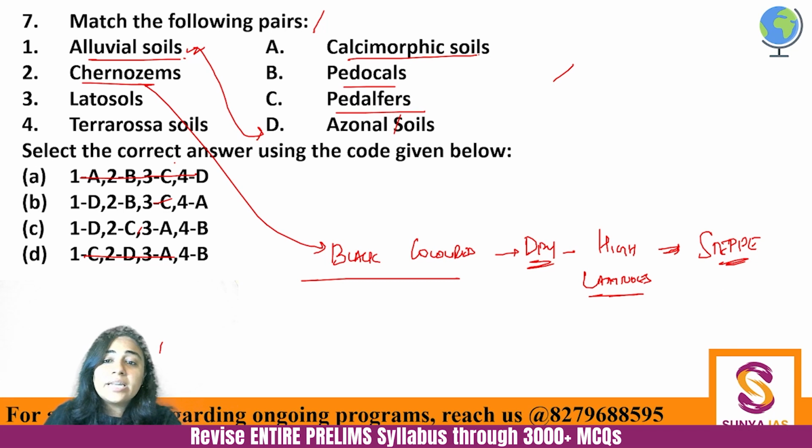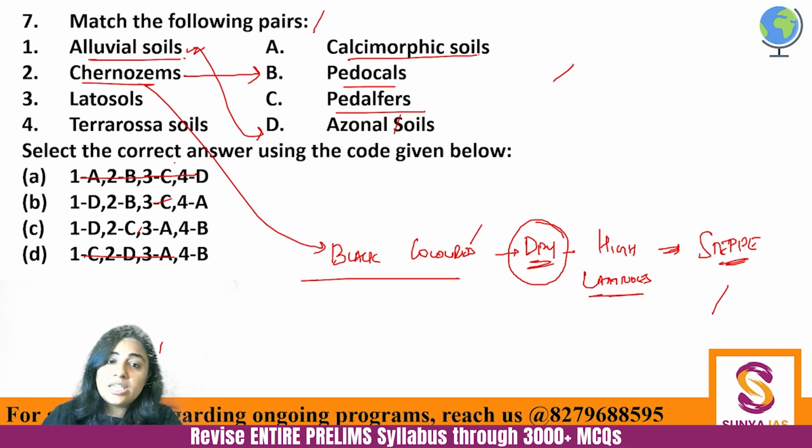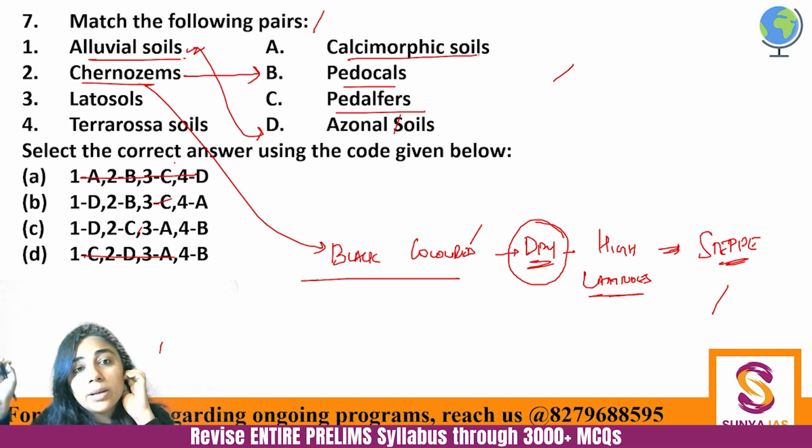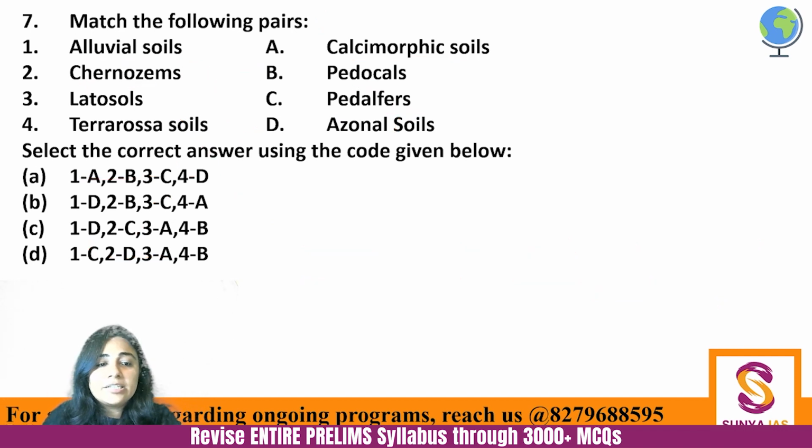And because they are in dry conditions, I have told you they are also impacted by the capillary action. Okay, so chernozems are also called pedocals. अभी इसको hold करना, इस पूरे doubt को hold करना, because when we study the steppes, when we study the various climatic landforms, then we'll again come back to this कि कौन से region में कौन सा soil पाया जाता है, which region has which soil. So chernozems found in the steppes, they are black colored, they are found in arid regions and they are found in high latitudes. Basically steppes overall are found in high latitudes.